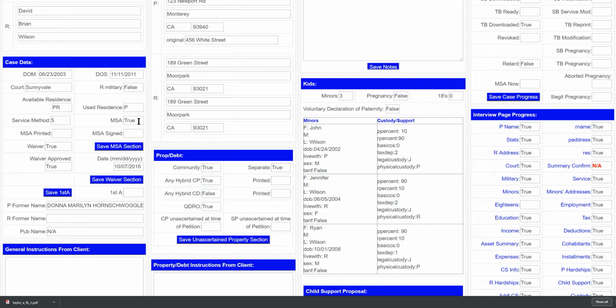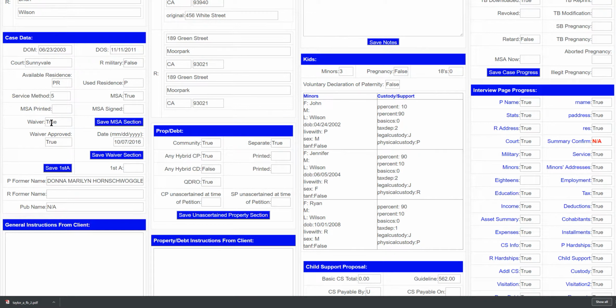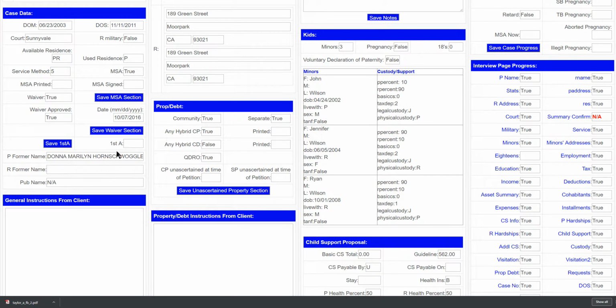Whether there's an MSA in the case, whether it's been downloaded, whether it's been signed, whether there's a request to waive the court fees, was it approved, on what date. This section here is used relatively frequently.